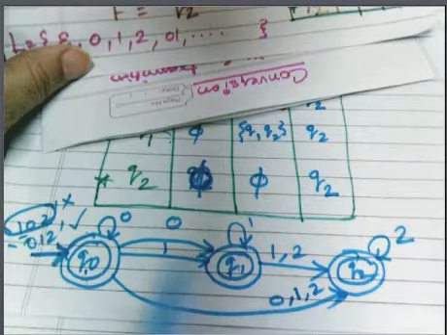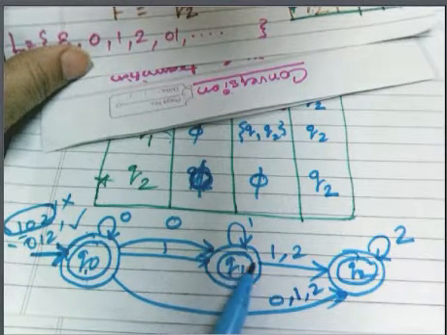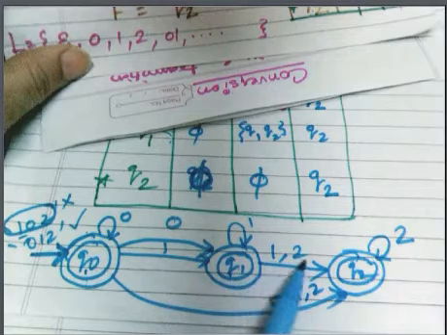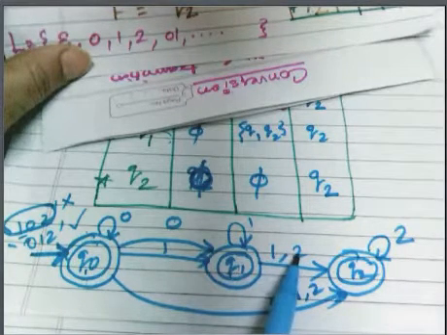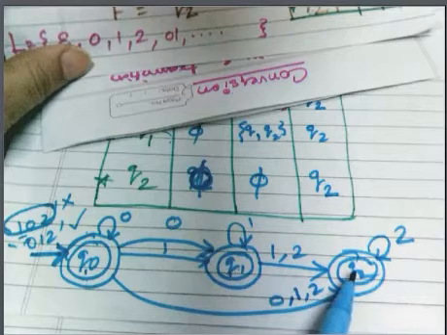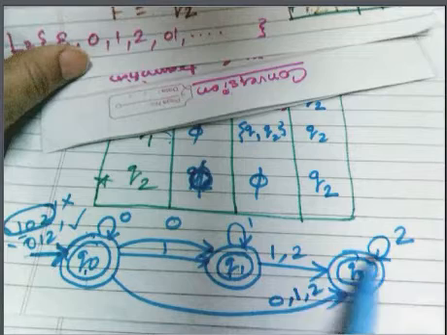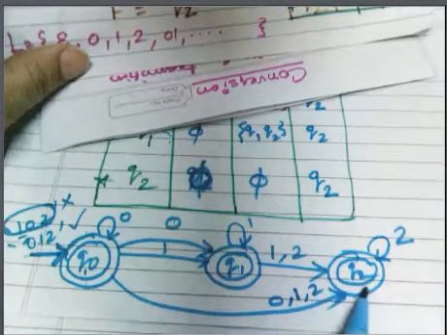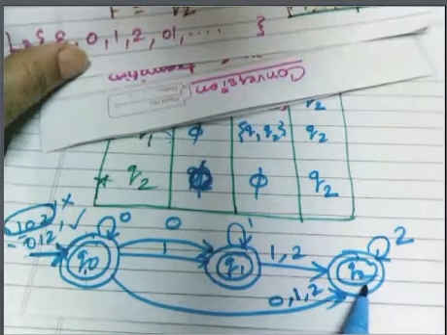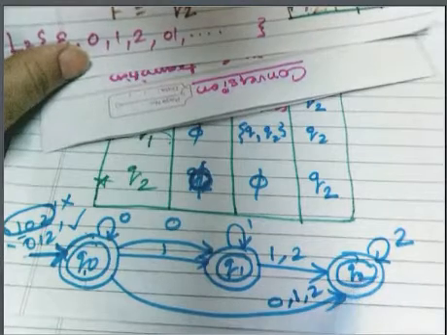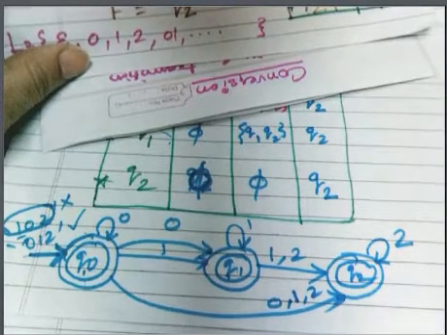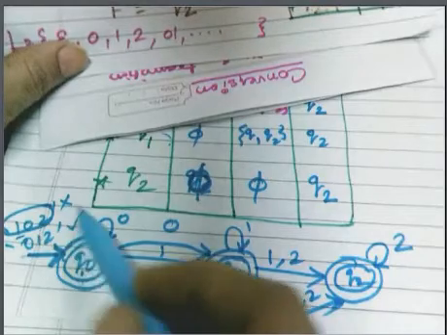So now Q1 on 2, whether a path is available? Yes, the path is available. So Q1 on 2 moves to Q2. Now our whole string is read, and we are verifying whether we have reached a final state. Yes, we have reached the final state, that is Q2. So that will be acceptable. Understood? So this will be acceptable, this will not be.